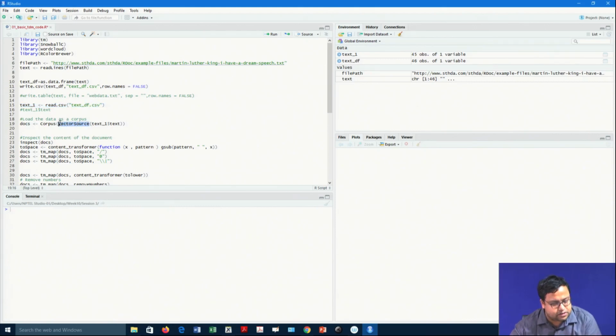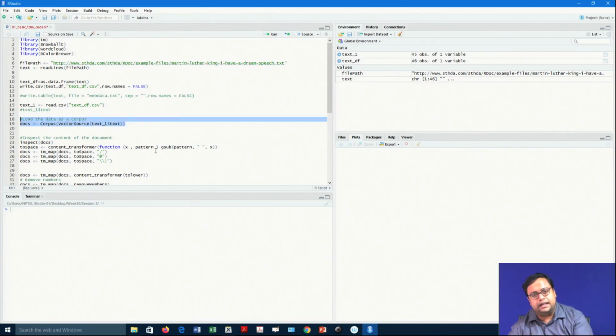So, if it is vector source, because my column there is a column of data, for other things this vector source will change. But now, because they are in vector, in most marketing situations you will get customer reviews, let us say, in a column, or blog reports in a column. That can be a vector, and you can use vector source as your function to convert the vector-wise string data to corpus data. So, this is what we are doing.